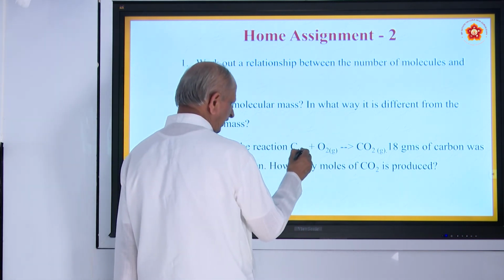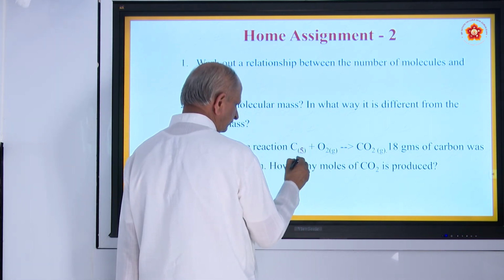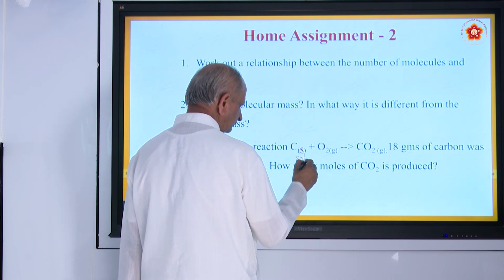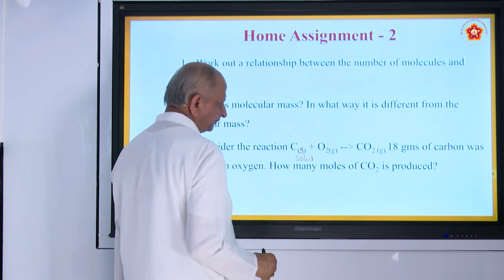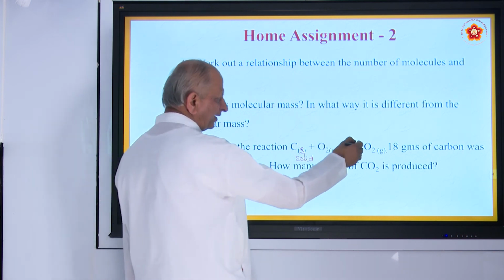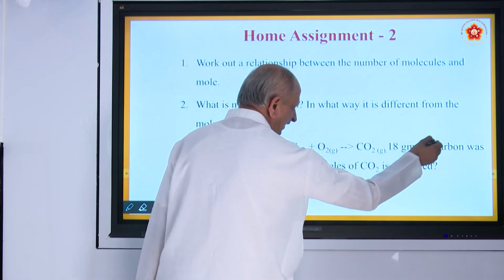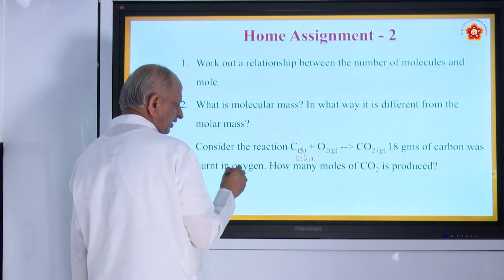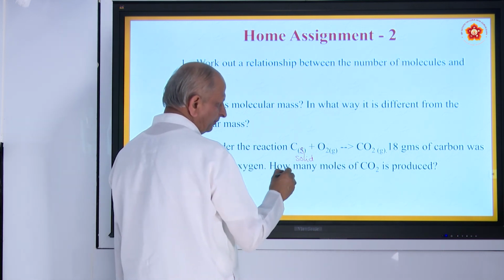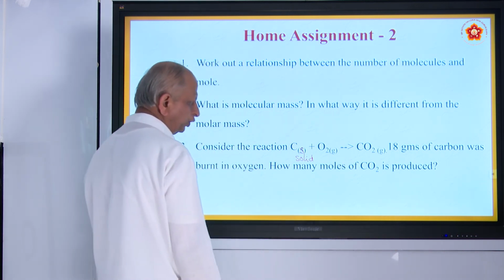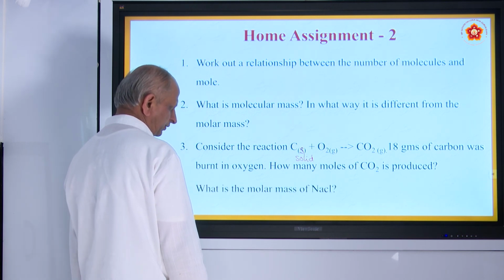Here C is solid, S stands for solid. Carbon, when burnt with oxygen, forms carbon dioxide. 18 grams of carbon was burnt in oxygen. How many moles of carbon dioxide are produced? So that is the question.